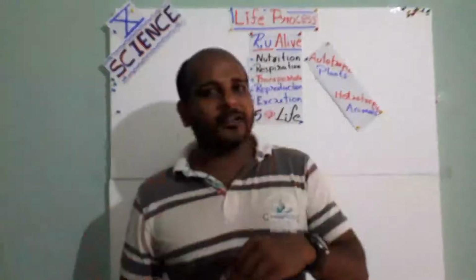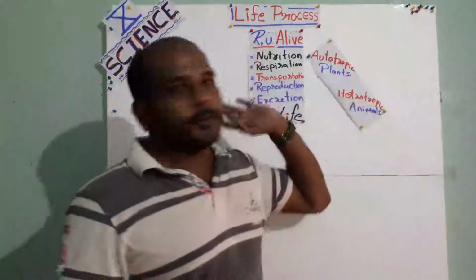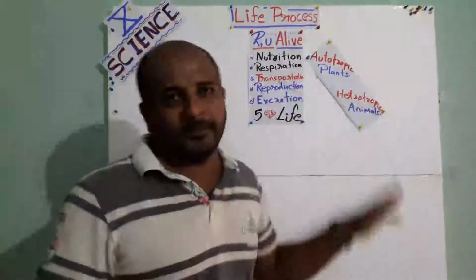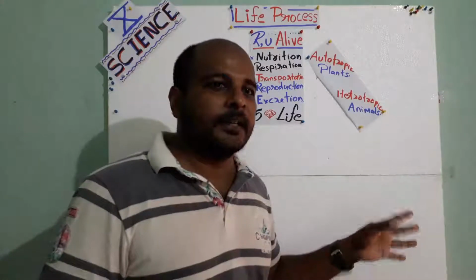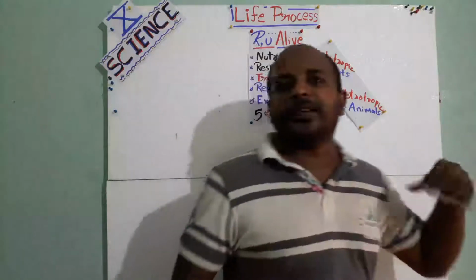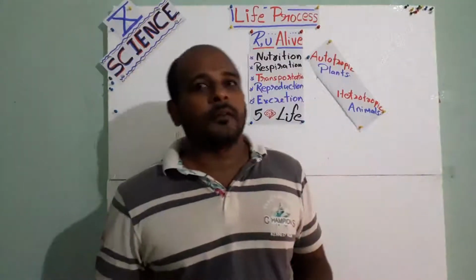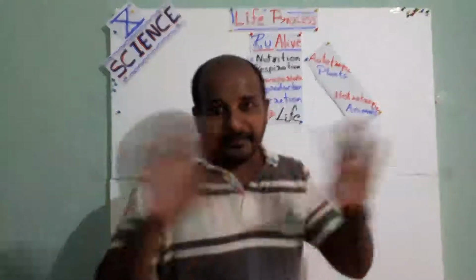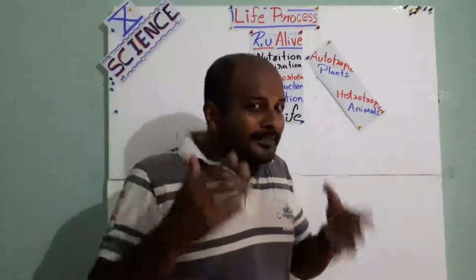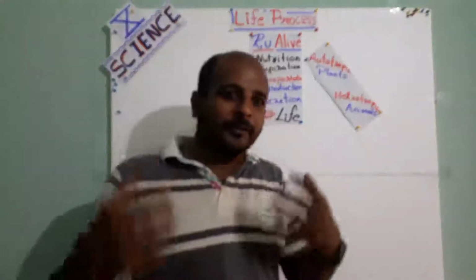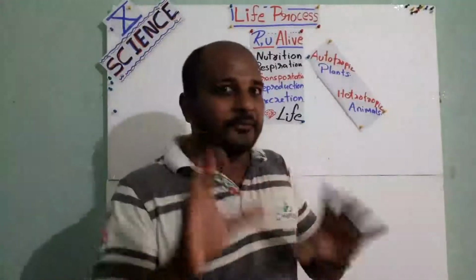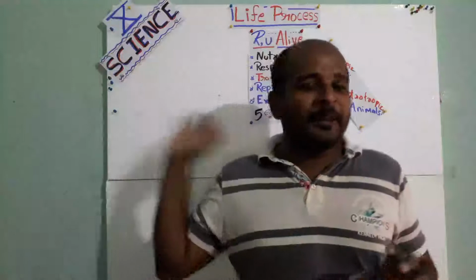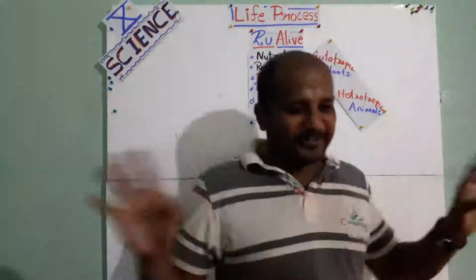The next part is about heterotrophic nutrition. Heterotroph means animals, mostly animals. Animals cannot produce their own food. Don't tell me that your mother is producing your food in the kitchen. It's not that food. Food means the energy we need to do our daily things. Not the food we are preparing in the kitchen. I am not talking about that.